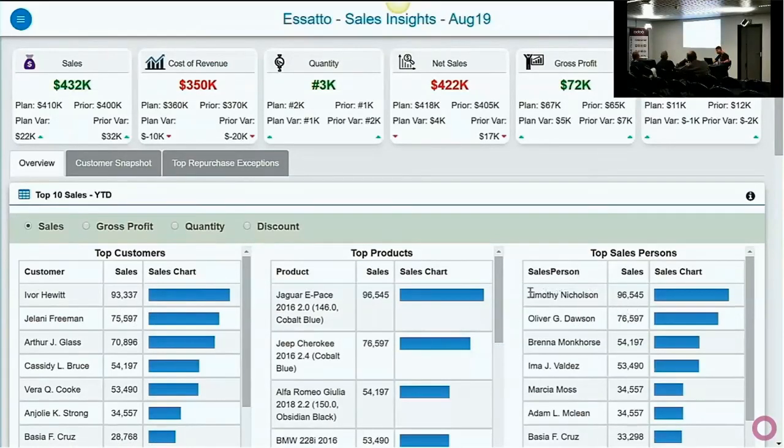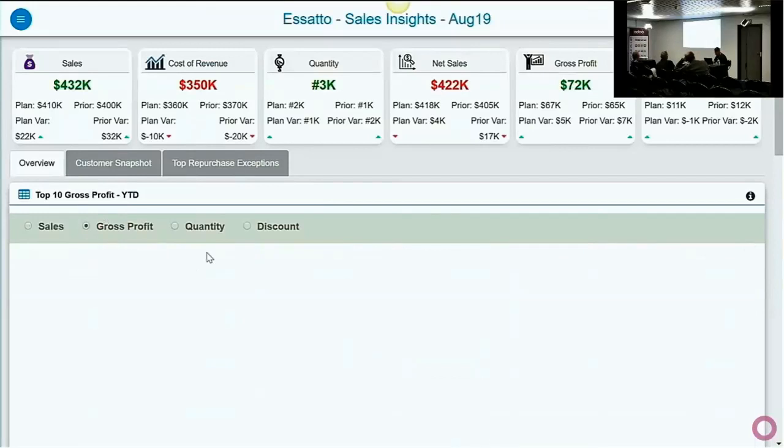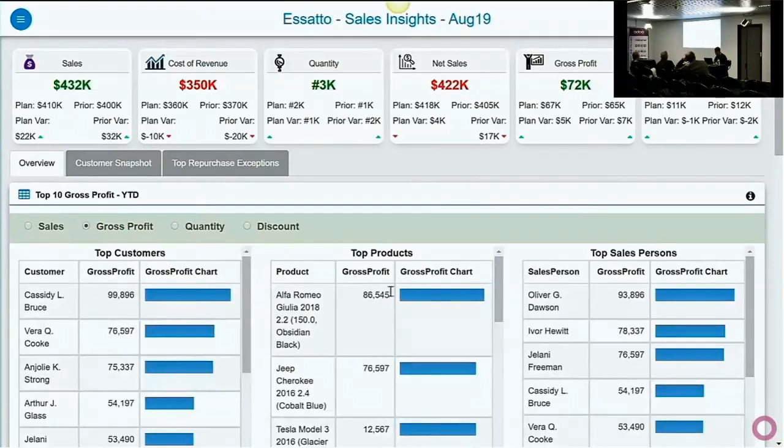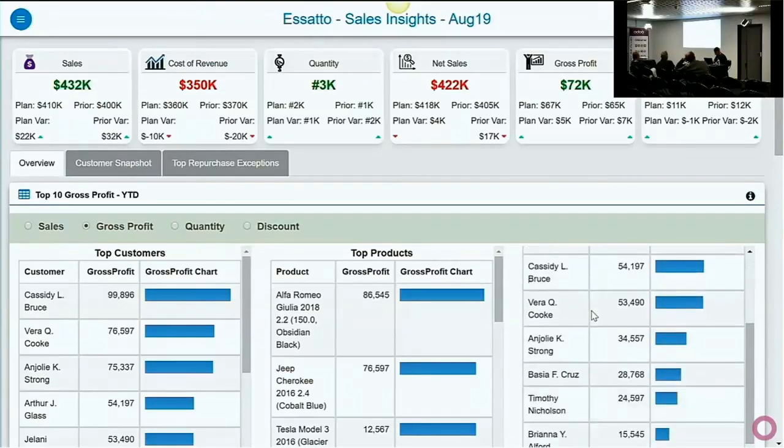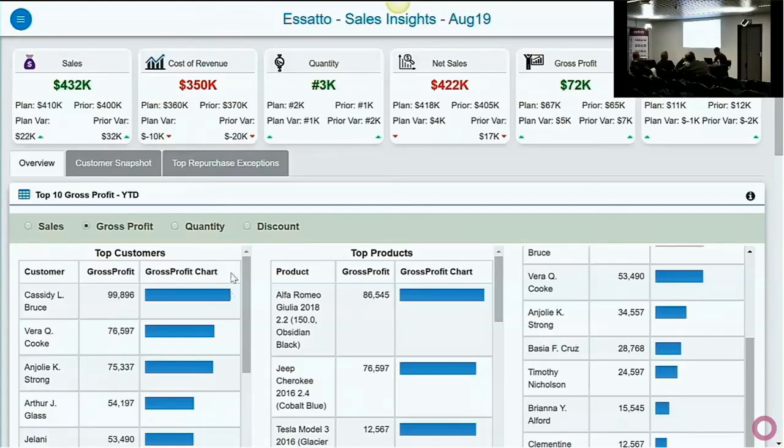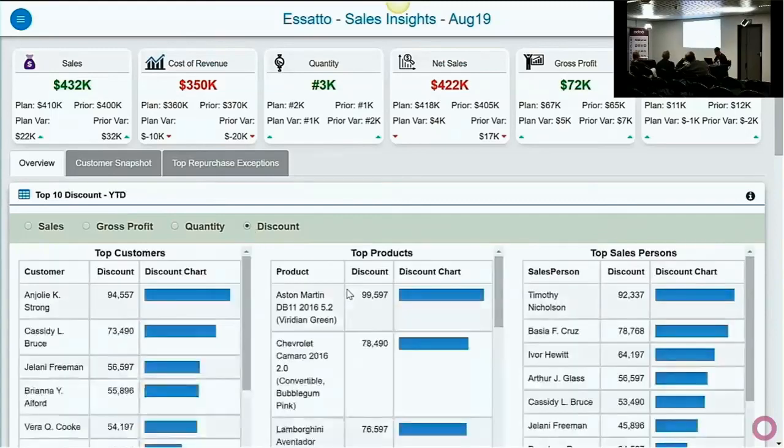So in this example, we can see Timothy's achieved the most for this month in terms of sales. We can have a look at gross profit, which is probably a more important metric. We can see Timothy's not even in the top 5. He's down here. So then we might want to have a look at the discounts that our reps are applying. And we can see that Timothy's given the most discounts, which probably isn't a great thing. So he's sold the most, but he's also discounted the most.